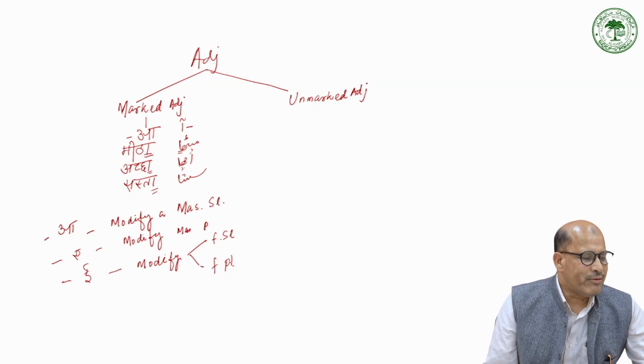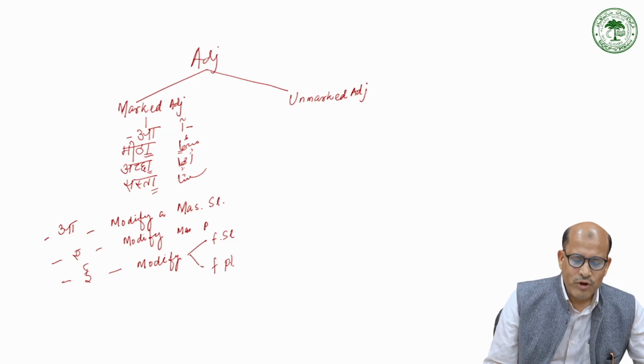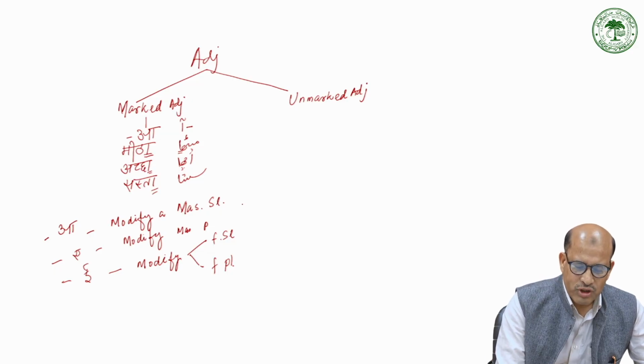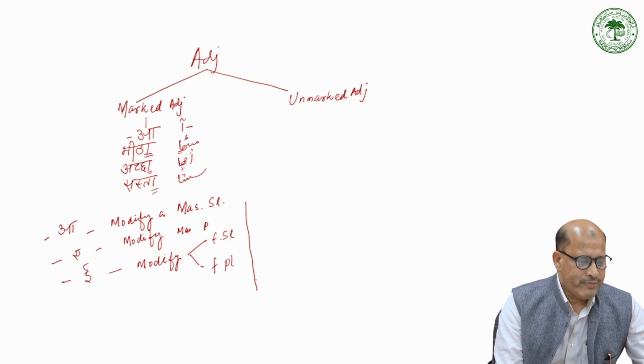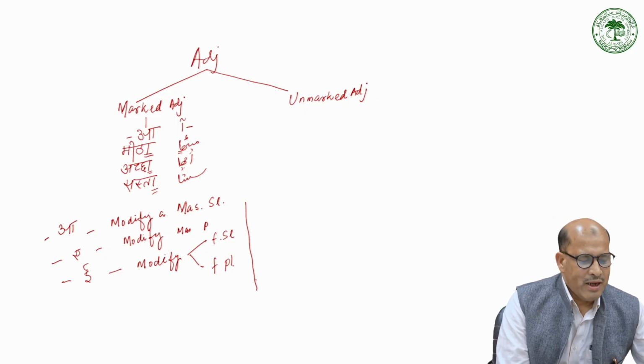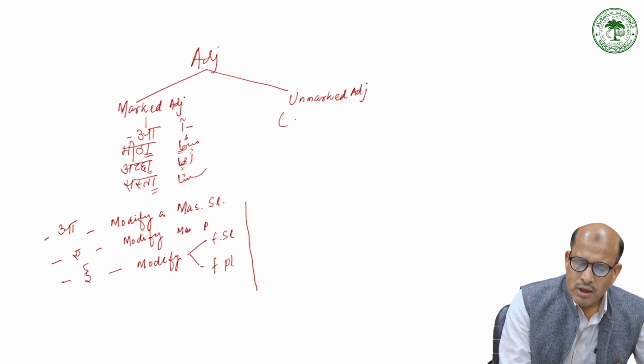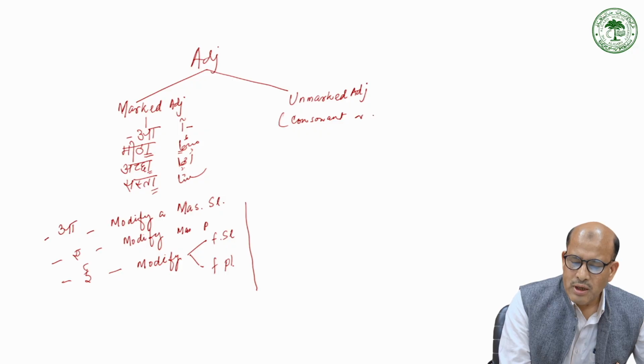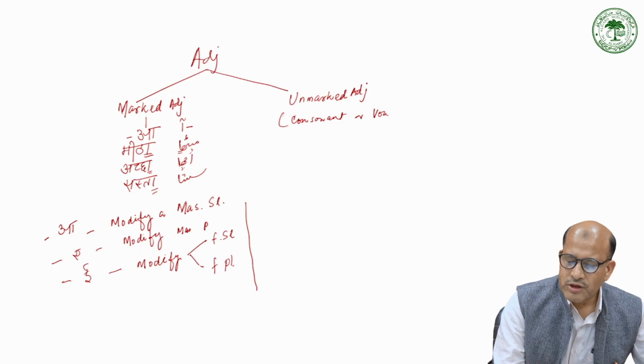I will come to this in a moment, but I am going to give you some examples for unmarked adjectives. Unmarked adjectives are those that end on a consonant or a vowel other than a.